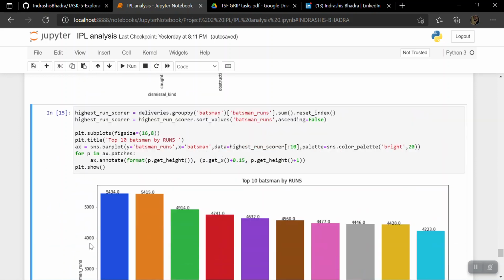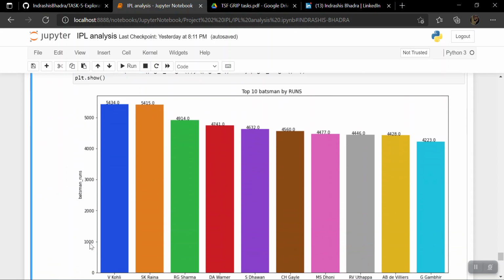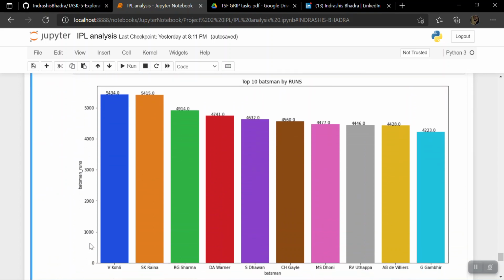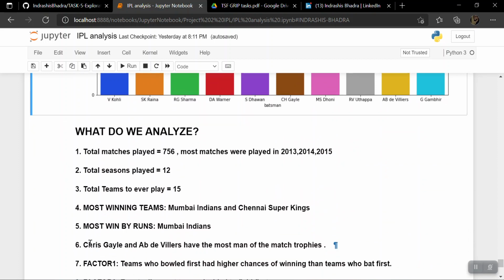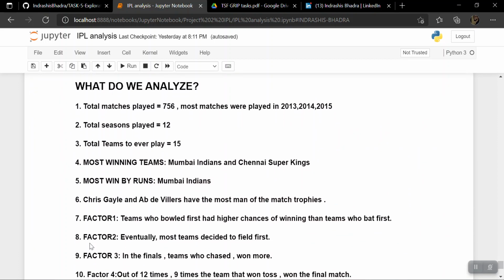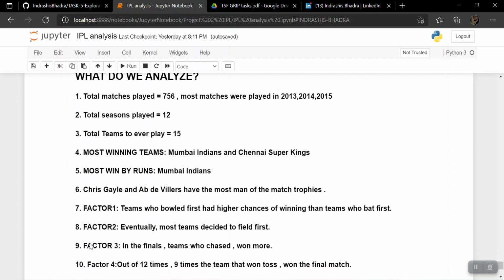So also there's another representation I have done here, which is the top 10 batsmen with the runs they have scored over the years, and that's of course Virat Kohli being the top run scorer, followed by Suresh Raina and so on. We have come to the end of the first task, and I'd like to summarize what we have learned from these visualizations. What do we analyze?